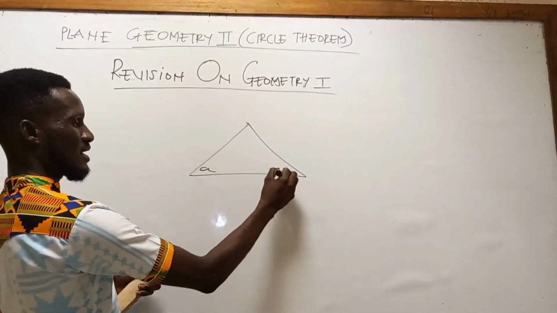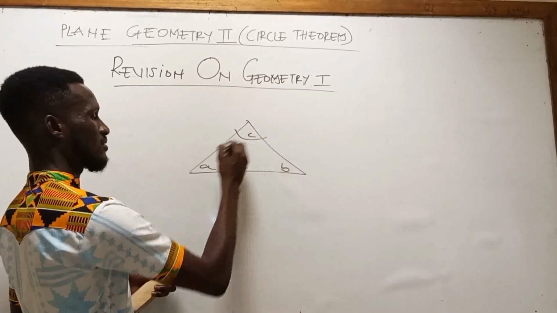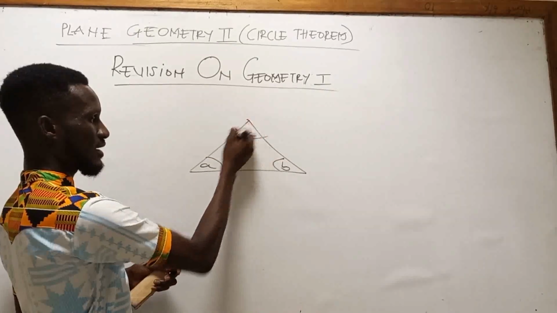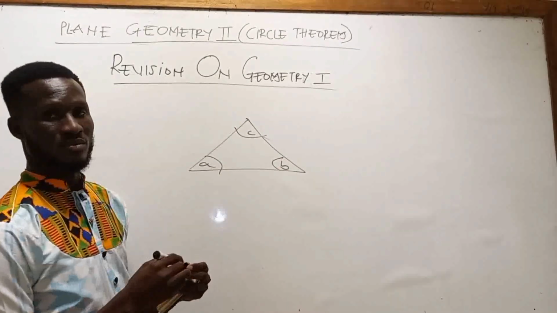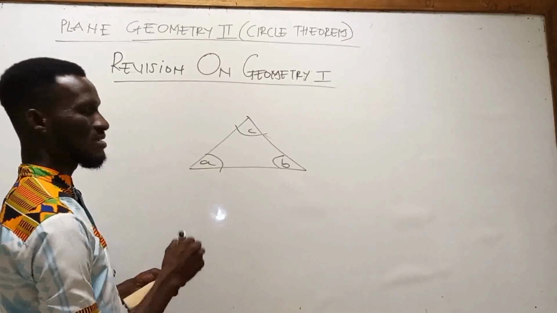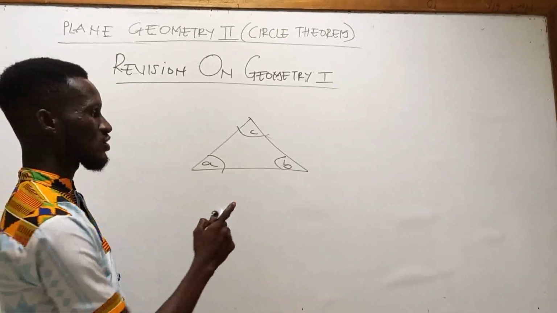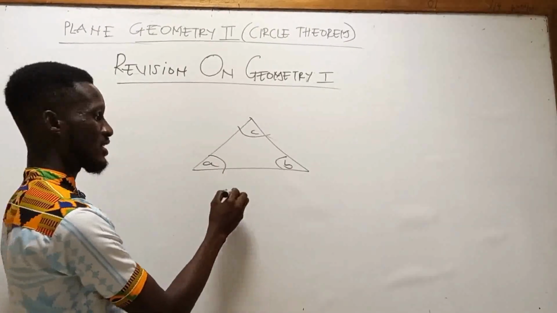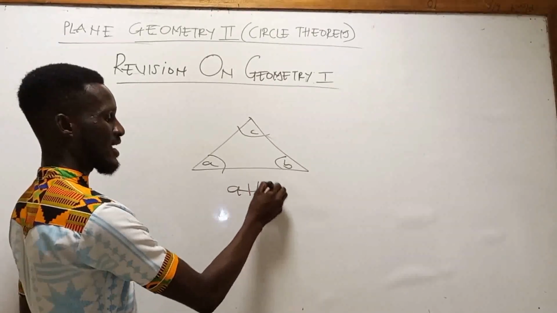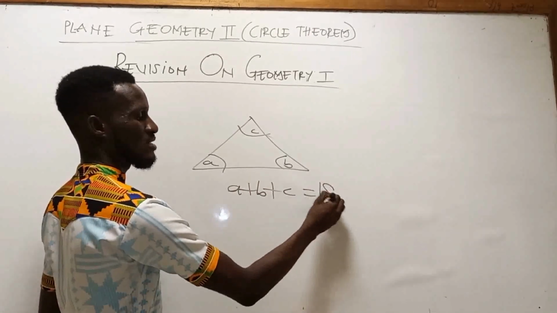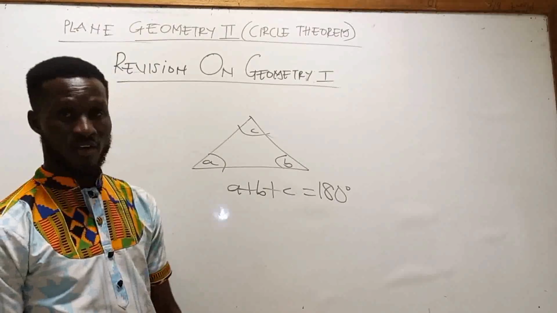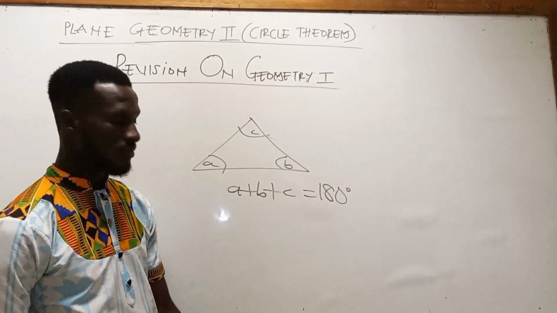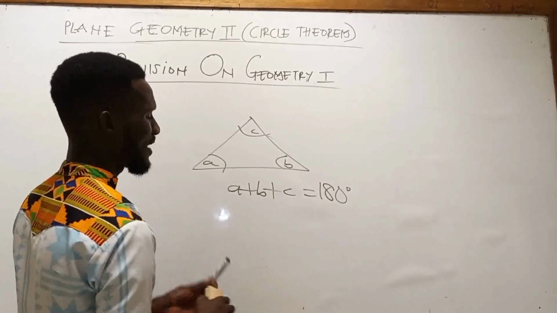So the angles here are A, B, and C, and the 3 sides are here, here, and here. Then we learned that the sum of interior angles of a triangle is 180 degrees. So when I add A plus B plus C, it gives us 180 degrees.